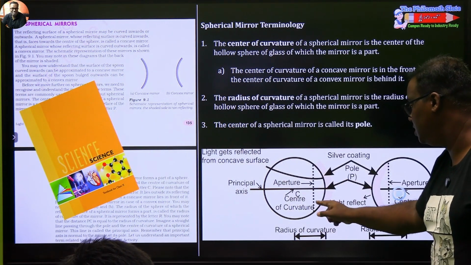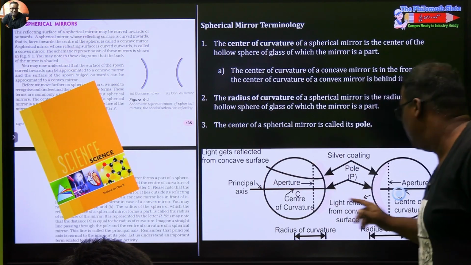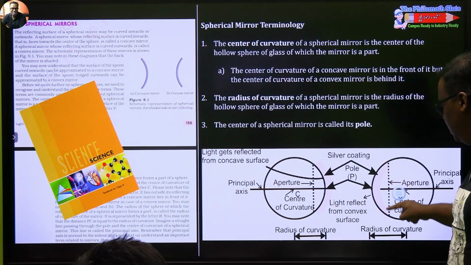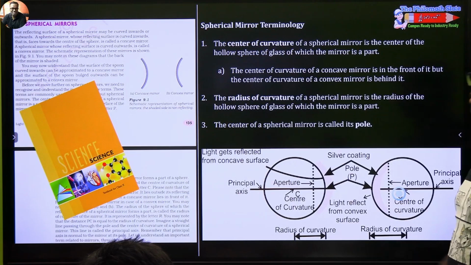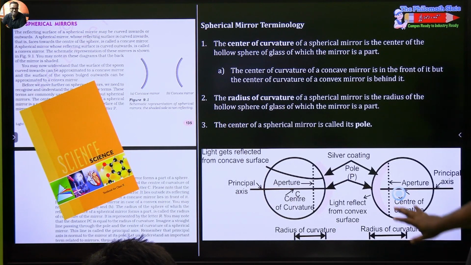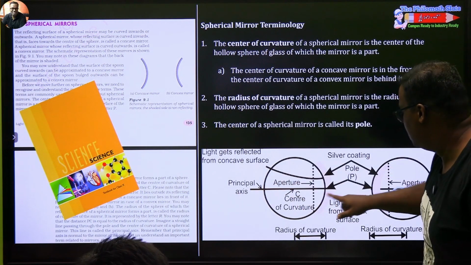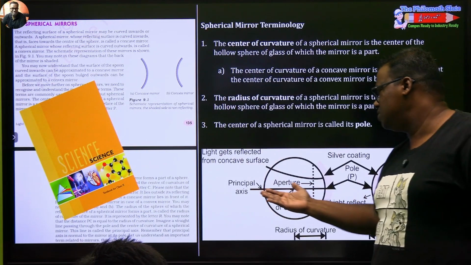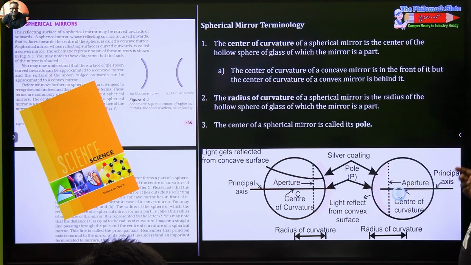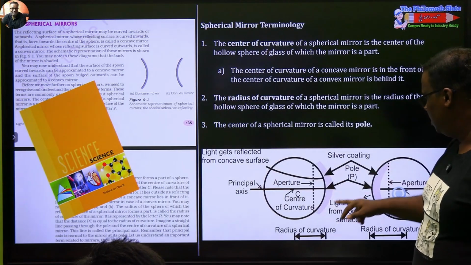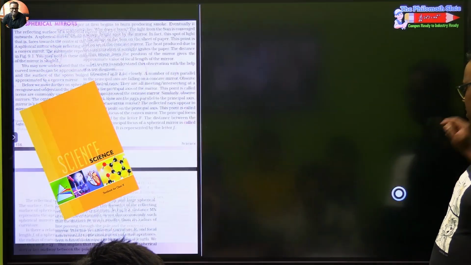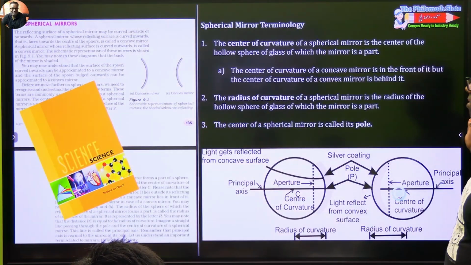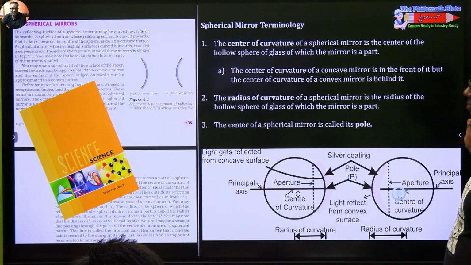A man is made to sit inside it, so it's like a cave. And this is roughed on the outer side, so the inner side is actually your reflective surface. So this is the concave surface and this is the convex surface. Now if you see some definitions, although principal axis and all we will see later also, silver coating has been done on this side. Silver coating is there on the outer side. Okay, fine so far? Okay.